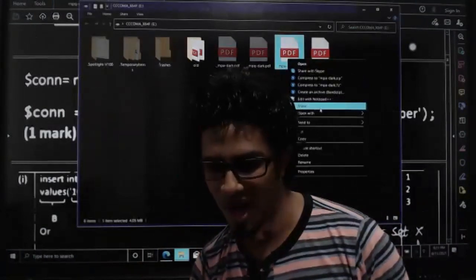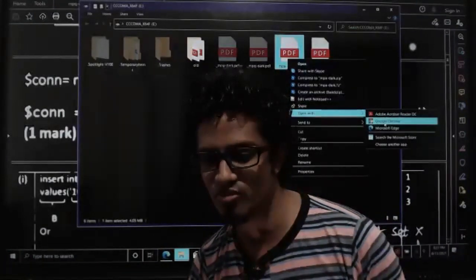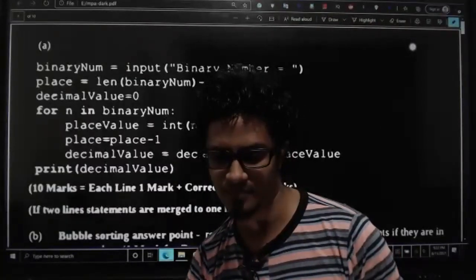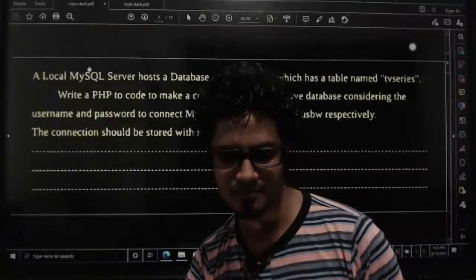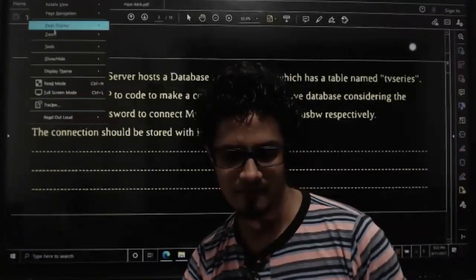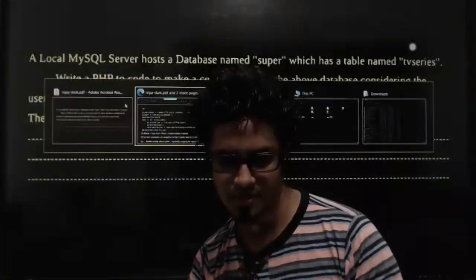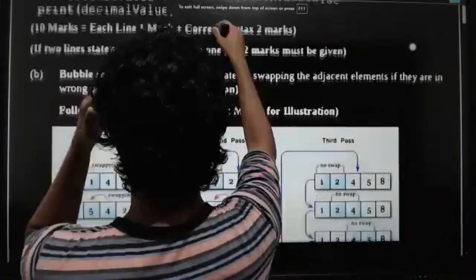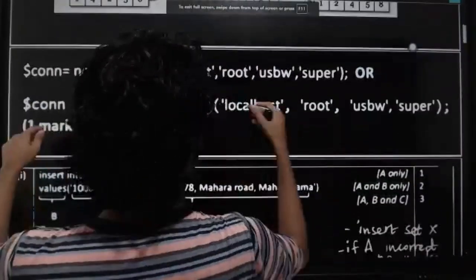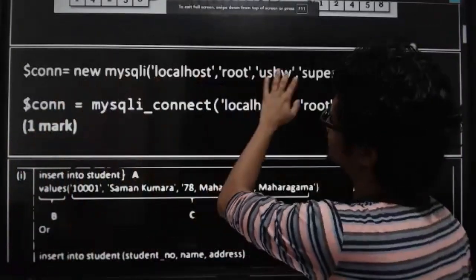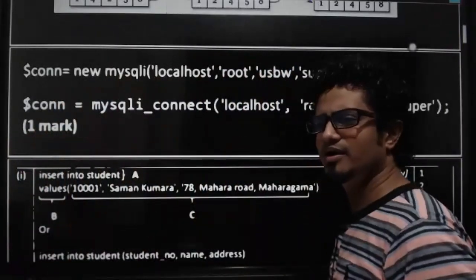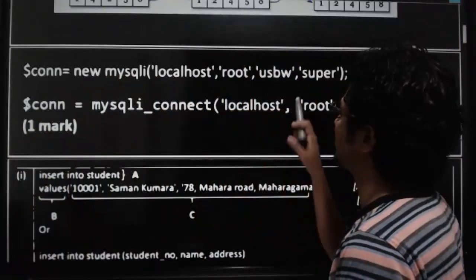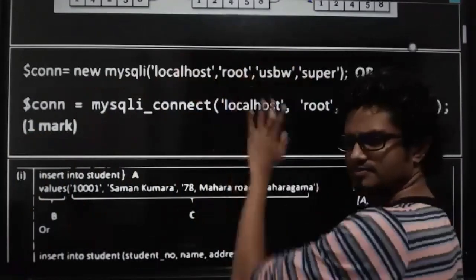Let me tell you why two answers and which one is the most suitable one for your examination. Everyone focus. Now, here in the marking scheme, what I have mentioned is this $con new MySQLi. We have the server name, and then we have username, and then we have password, and then we have what? Database name.